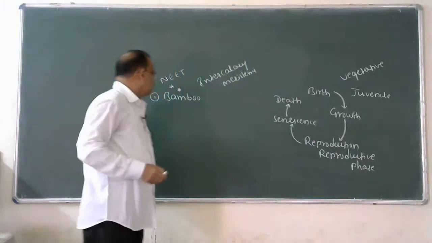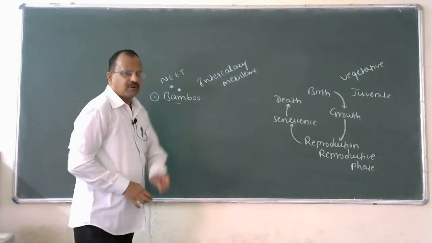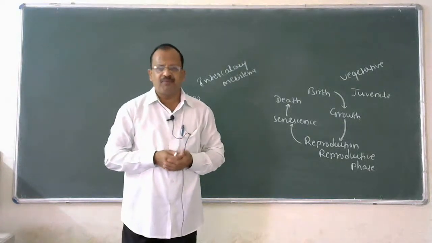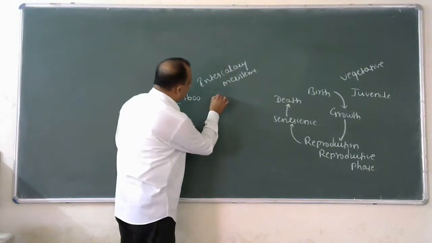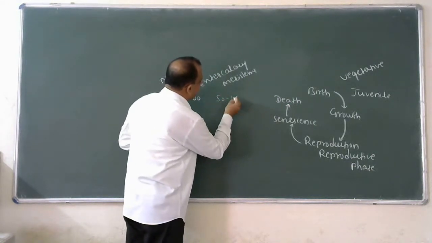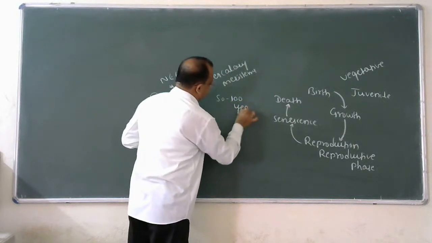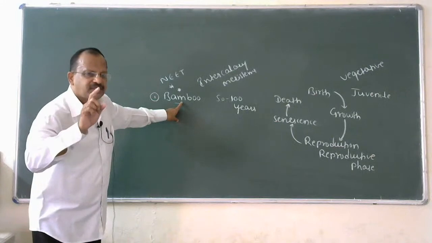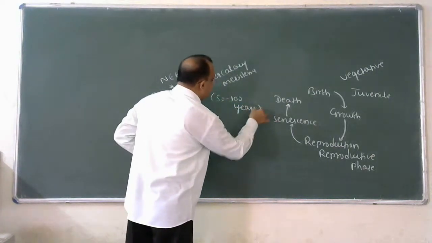Now move to related to this chapter. Bamboo produces flower only once in their lifetime, generally after 50 to 100 years.